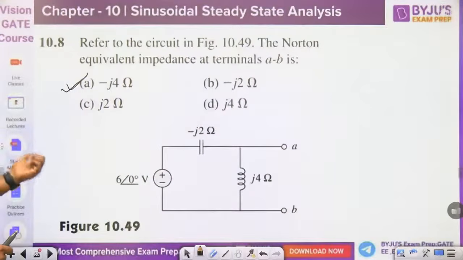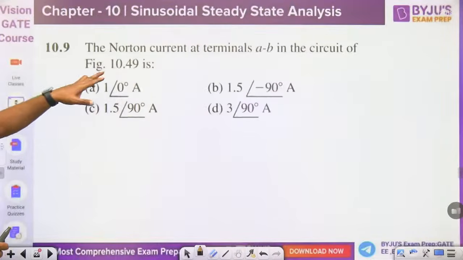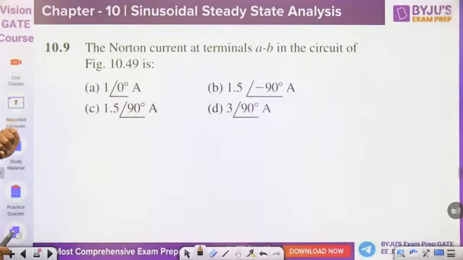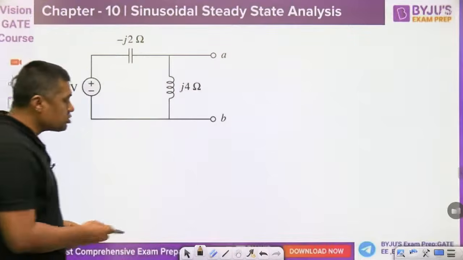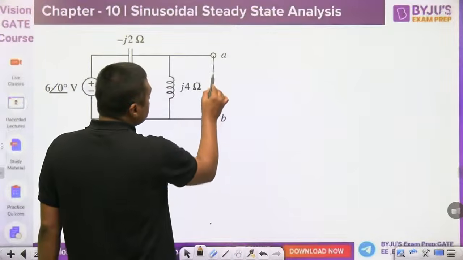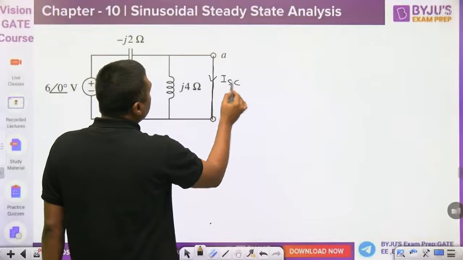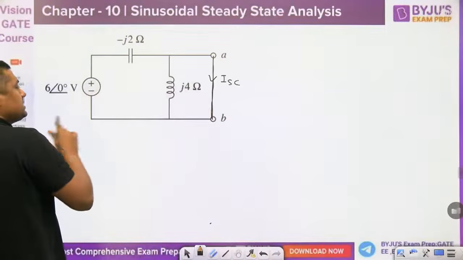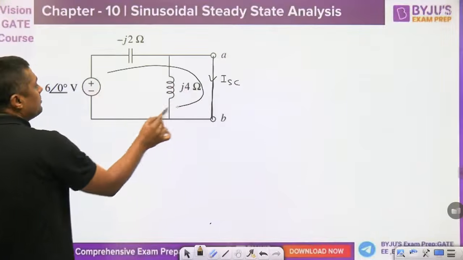Now what is the Norton's current here? What is the Norton's current for the same diagram? The Norton's current at the terminal AB in the circuit of the figure is. To find the Norton's current, 1 angle of 0, same diagram now. Norton's current means short circuit current. To make it short circuit, when I make it short circuit, it will short this impedance. That's why no need to consider it. So what is the current here? The same current will flow like this.